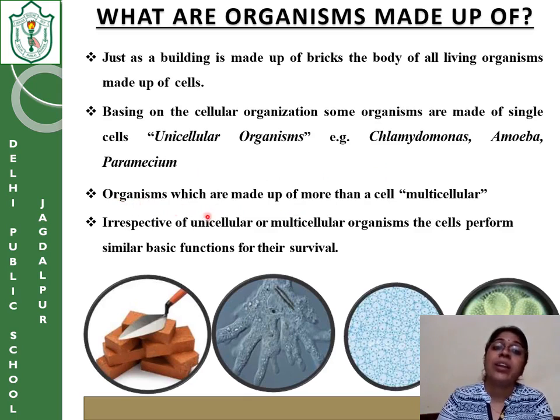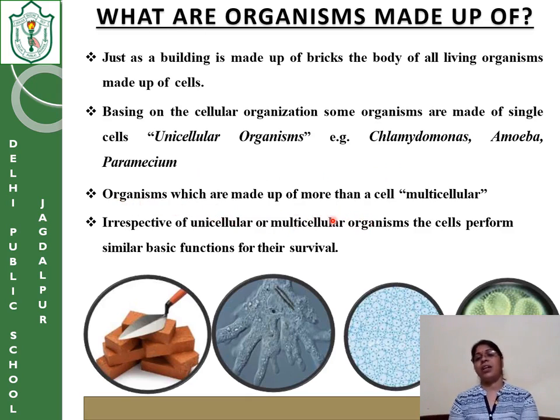And the organisms which are made up of more than one cell are called multicellular organisms. There are many examples, children. We can include humans, a big plant, a lizard, a cockroach, a housefly, anything.